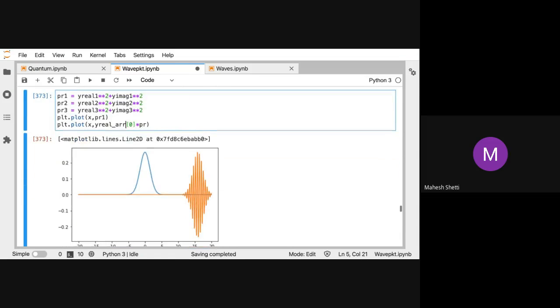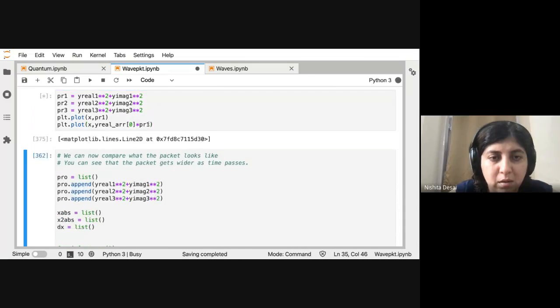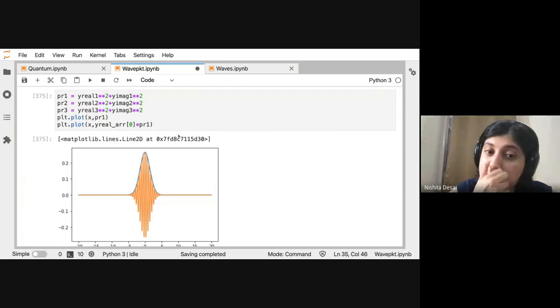Multiply with PR1. Ah yes, absolutely right. Good, so that was the first case.